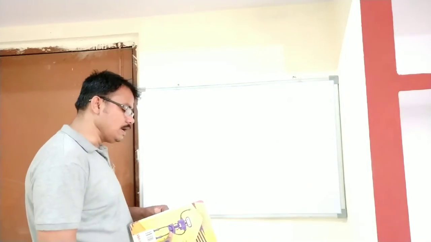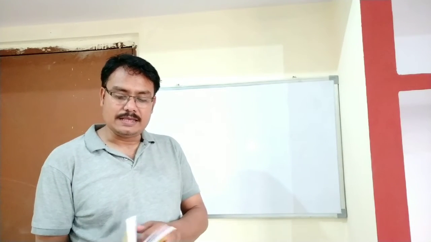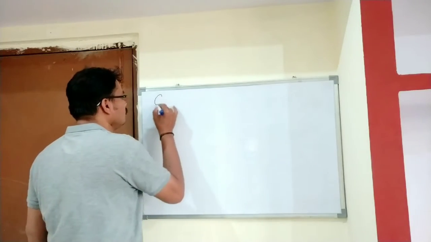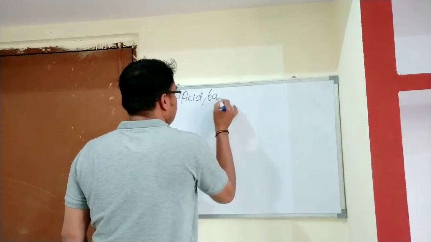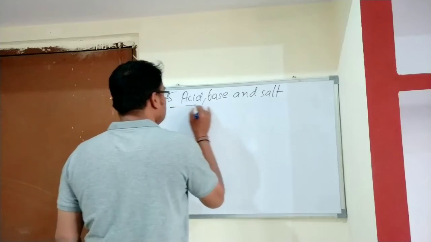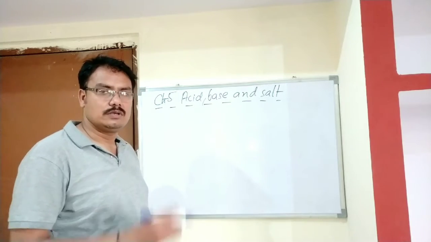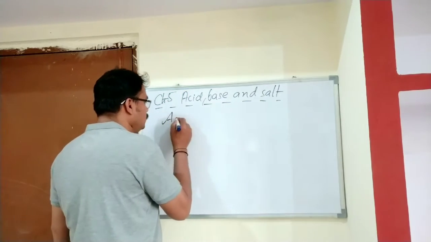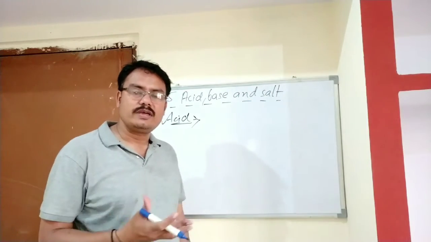So here I am discussing Chapter 5, acid, base and salt. Dear student, this chapter is already in process, and today I am just recapping what I explained in my previous video. I am explaining about the acid. Acids are of two types, that is organic acid and inorganic acid.